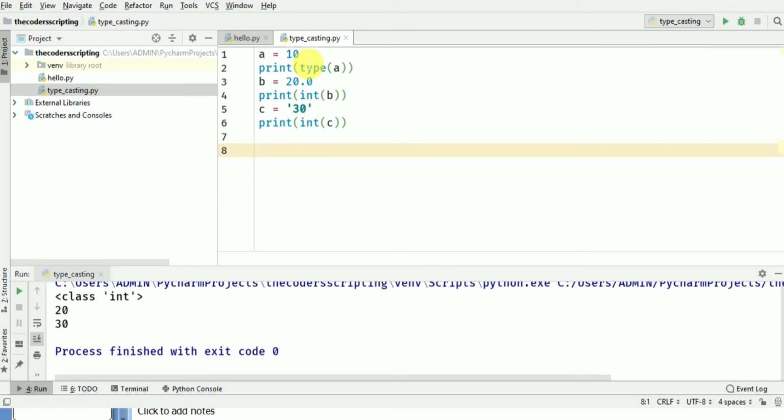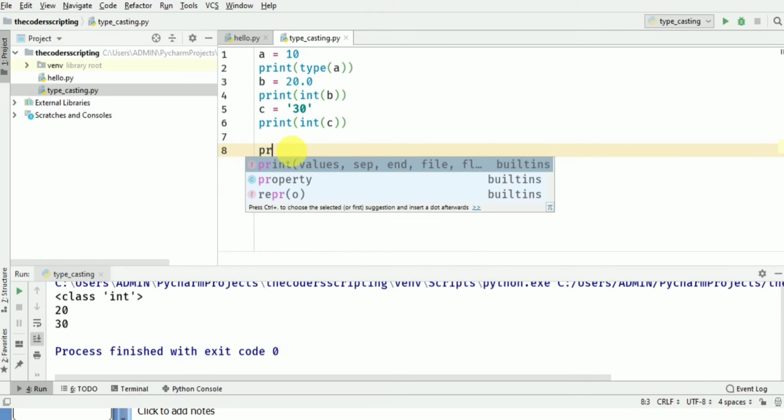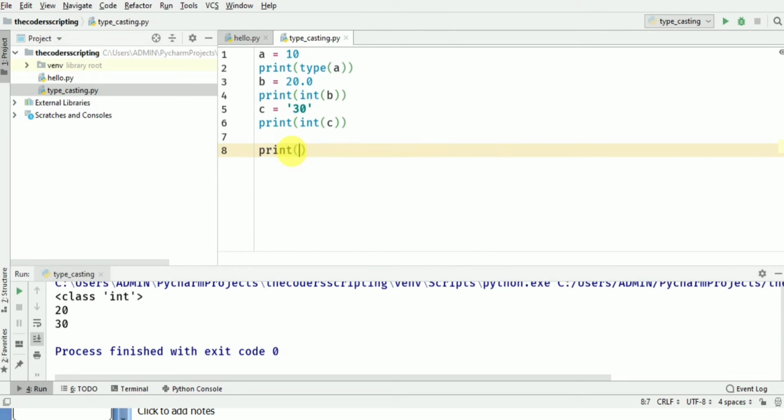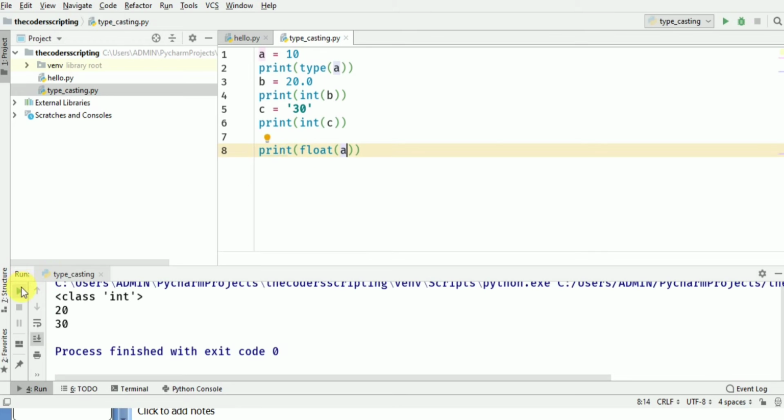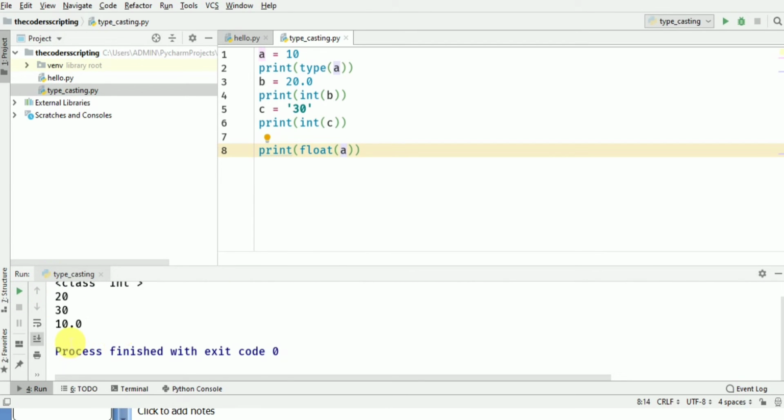Let's convert it into float type. Print float of a. Let's run the program. Okay, so we get 10.0, that we have converted our integer a into float type, and we got 10.0 as our float value.